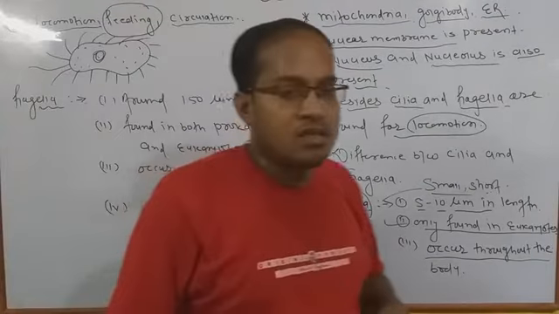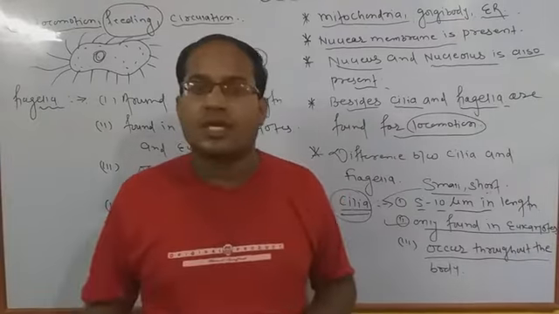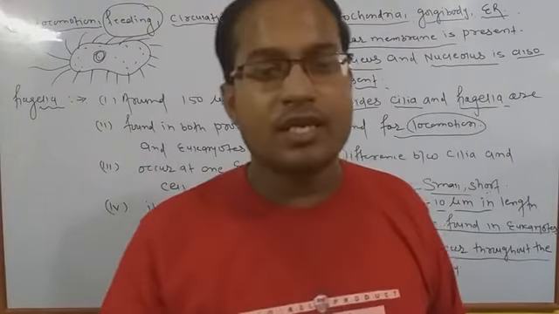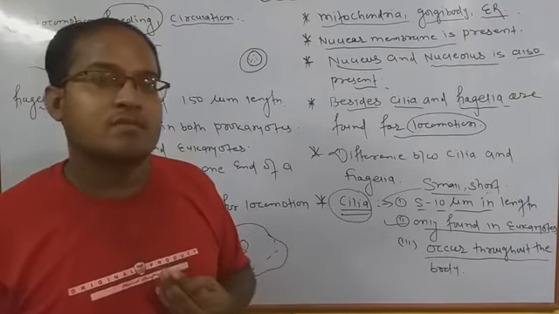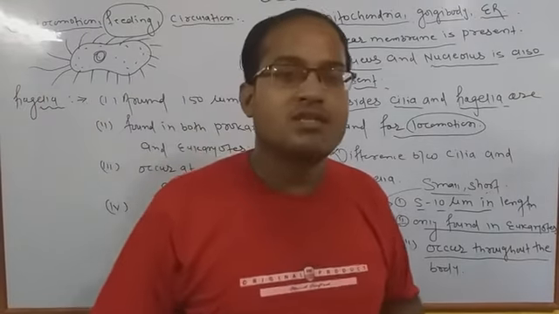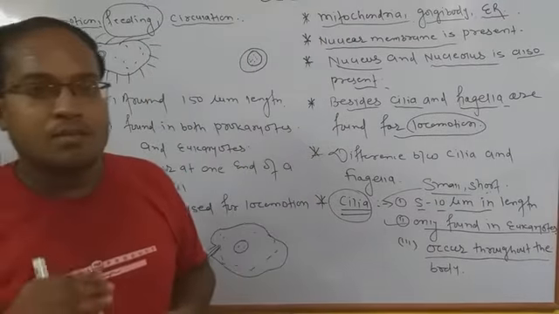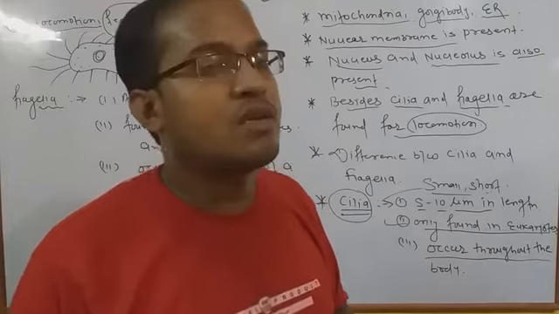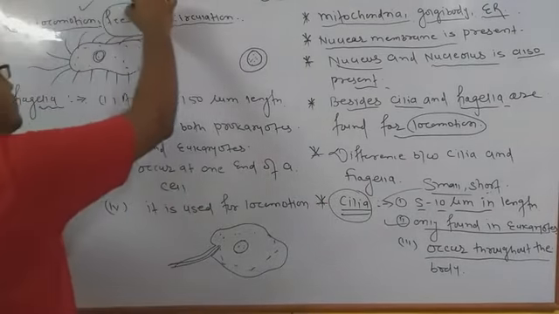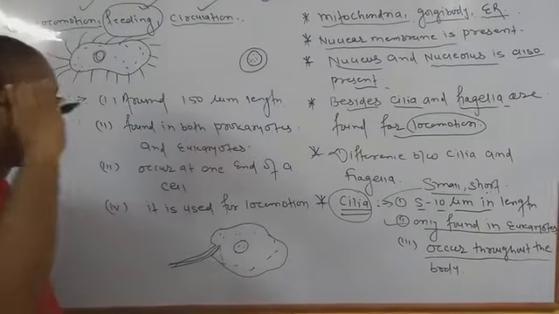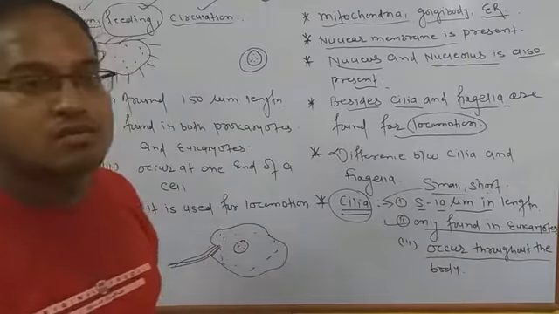Circulation means it is a special type of phenomena in which several types of materials generally go inside and different types of waste materials are also excreted from the body. So circulation, several types of circulation are generally found in human beings and animals also, like blood circulation, oxygen circulation, different types of circulation. So cilia plays an important role in locomotion, feeding and circulation process. Okay, in eukaryotes organisms, ठीक है, सिर्फ और सिर्फ eukaryotes organisms में होते हैं.